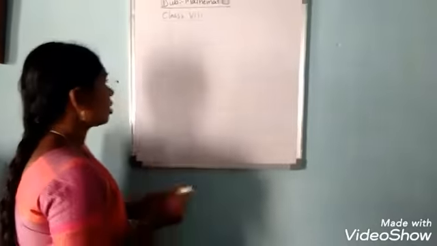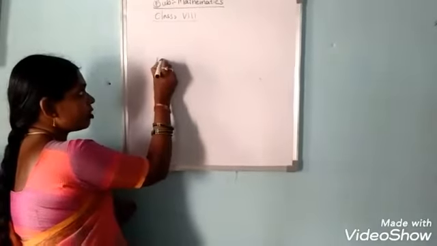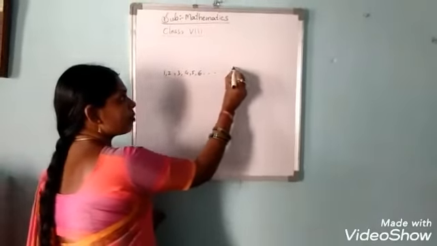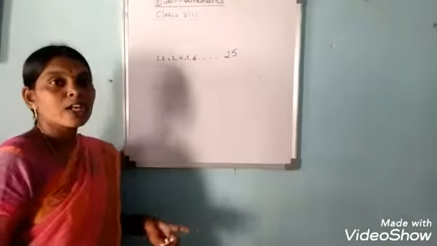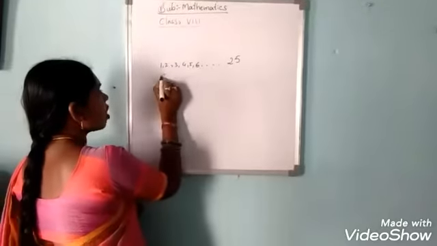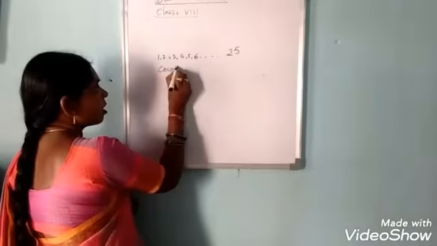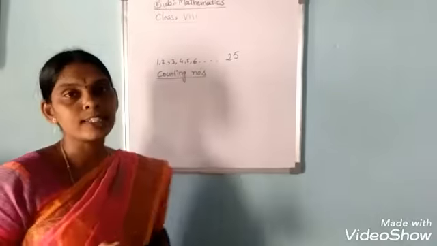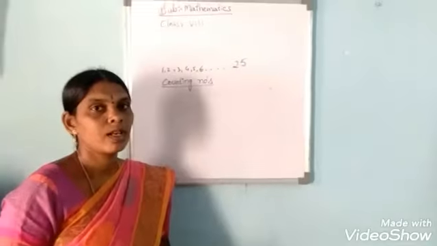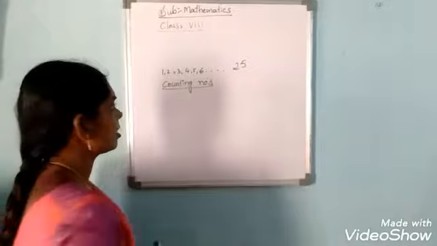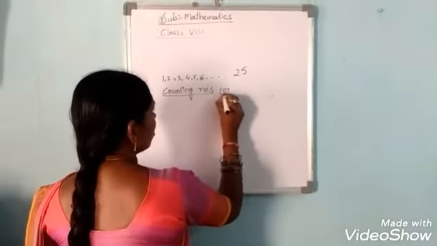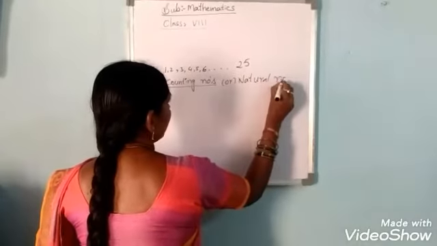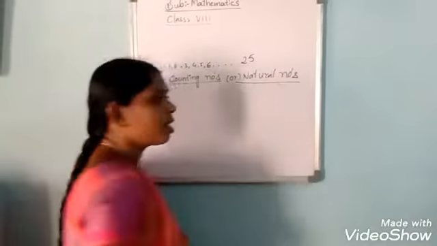So how have we started? We have started 1, 2, 3, 4, 5, 6, and so on up to 25. So these all are called counting numbers. Already you know that these are called counting numbers. Counting numbers are also called natural numbers.